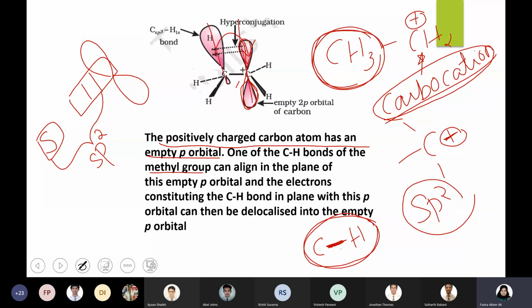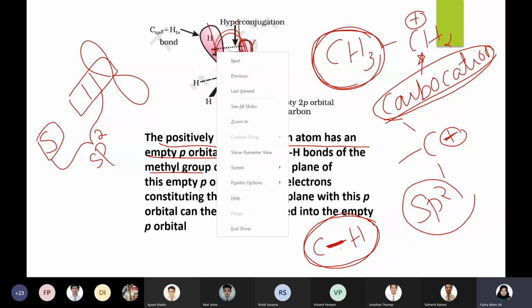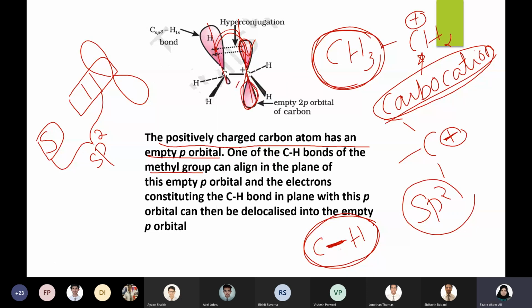Just imagine that both are in the same plane. When it is in the same plane, the electron of the C-H bond will be delocalized into the empty p orbital. The C-H bond electrons will be delocalized to the empty p orbital.